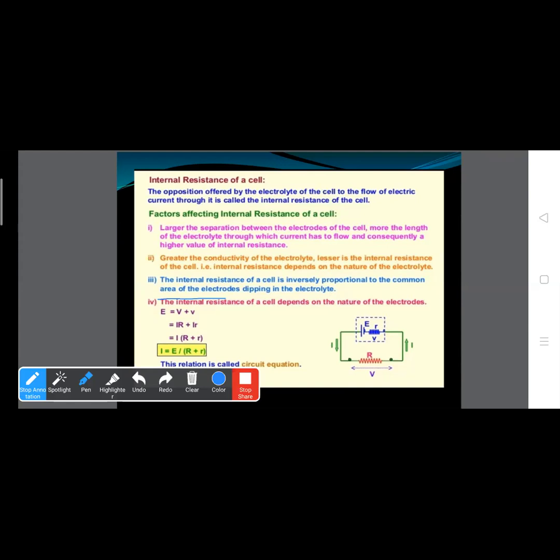Clear? It also depends on the nature of the electrolyte. The greater the conductivity of the electrolyte, the lesser the internal resistance. And it also depends on the temperature. How does it depend on temperature? It is inversely proportional to temperature. If temperature increases, the internal resistance decreases. The reason is that on raising the temperature, the thermal energy and mobility of the ions also increase. Clear?